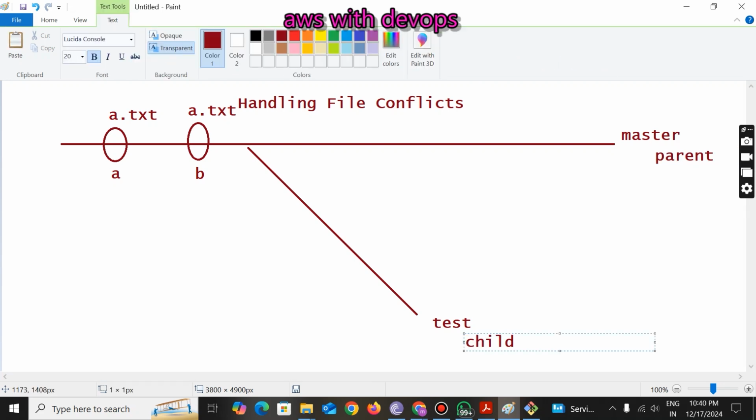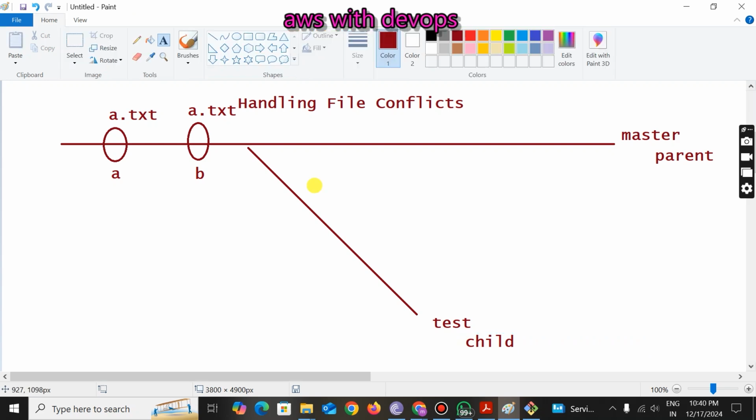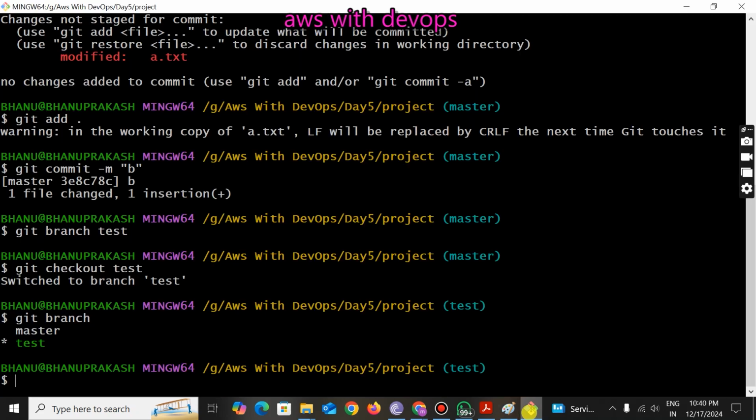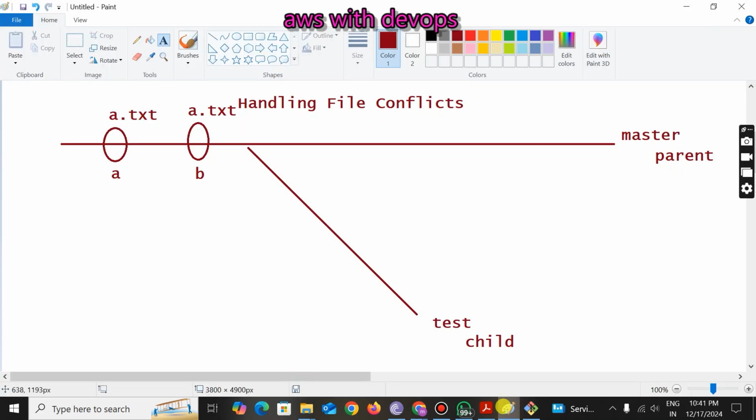So the child will inherit the properties of the master branch. So this entire code will be copied into the test branch. So now I am going to modify the same file here in the test branch. This a.txt file will be available in this child or not.